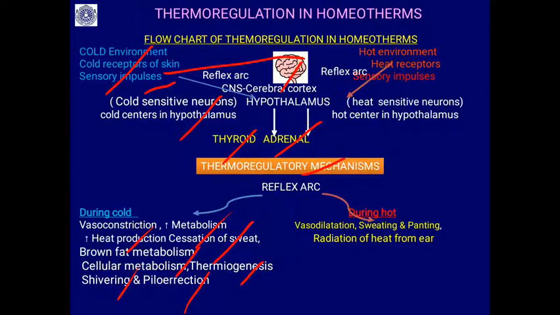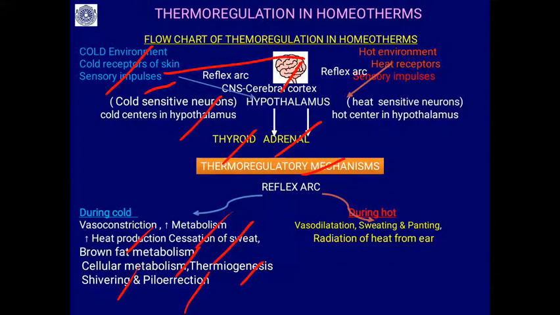Piloerection: the hairs on the skin, usually in animals like dogs and cats, straighten so that they make a proper insulation. These are all the mechanisms you will find in homeotherms that operate during cold and maintain 37 degrees centigrade in the case of mammals.